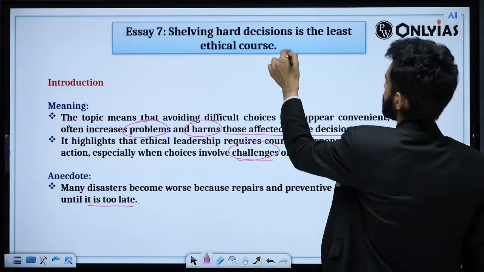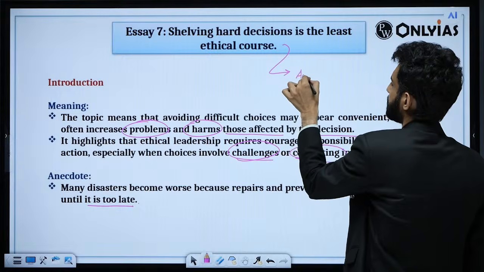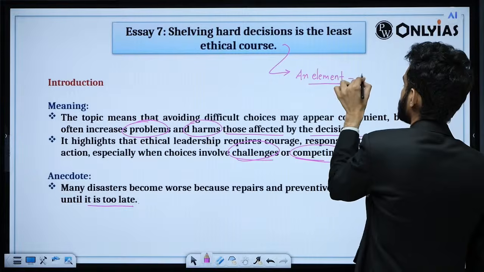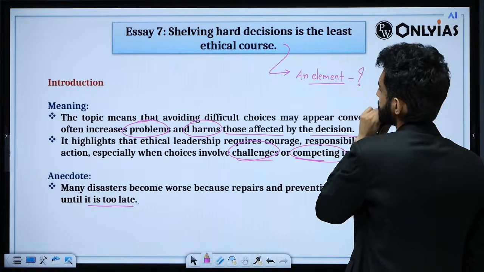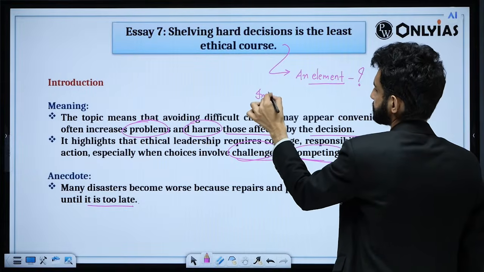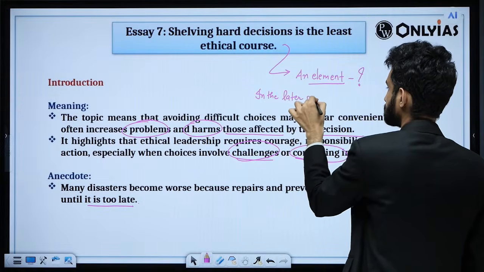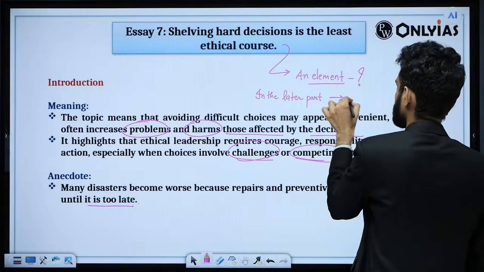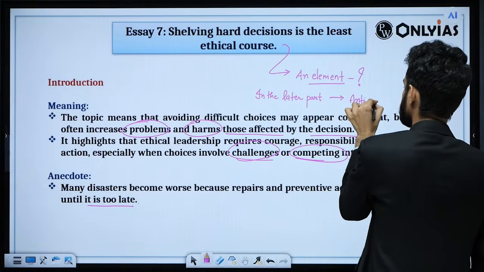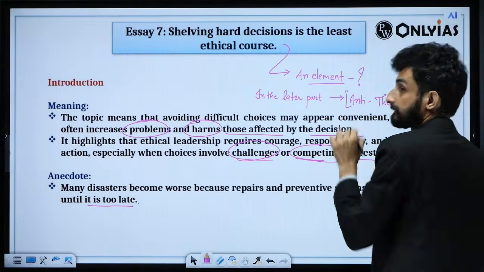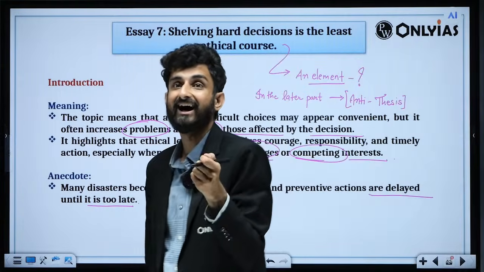But this question also has an element. And what is that element? The element is that in the later part, you can also give an antithesis, that sometimes we actually have to shelve hard decisions.